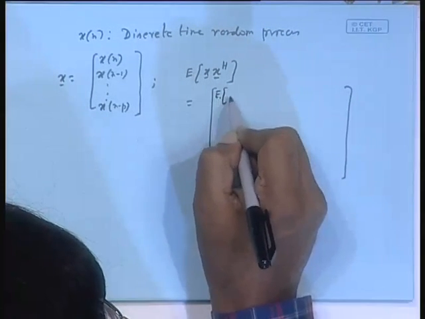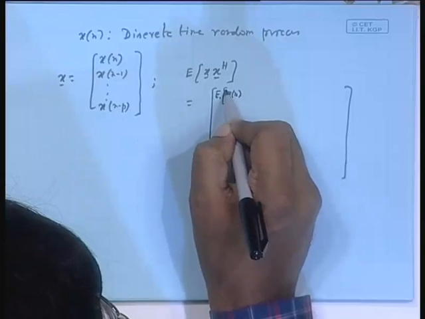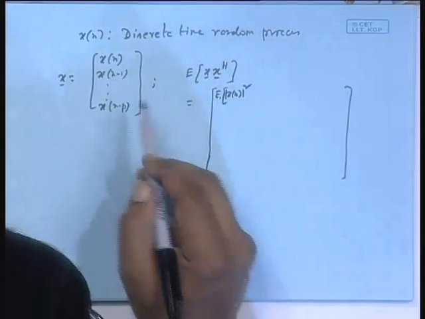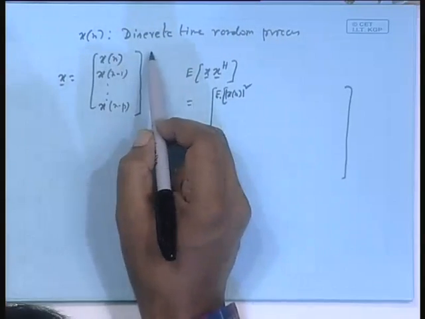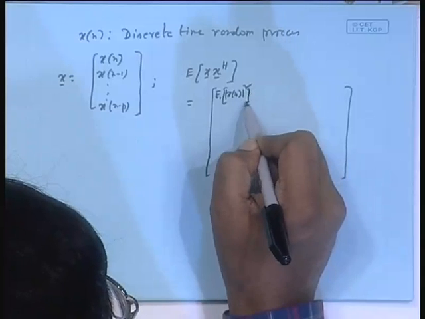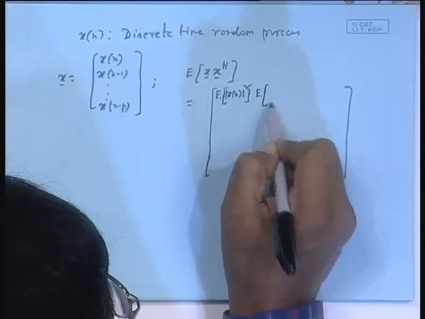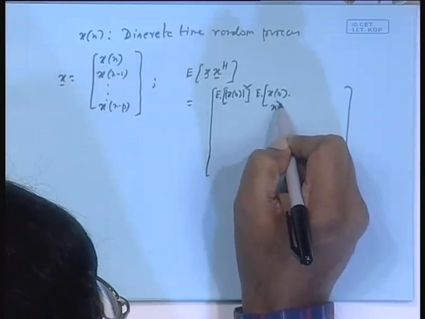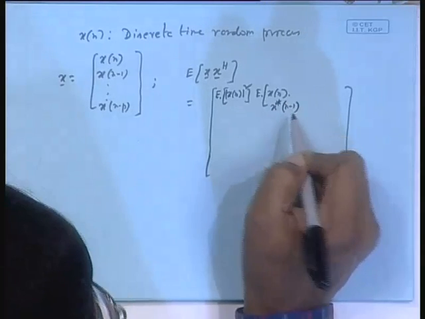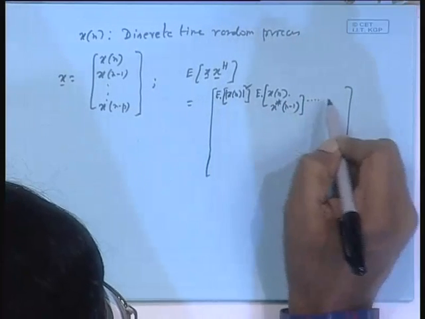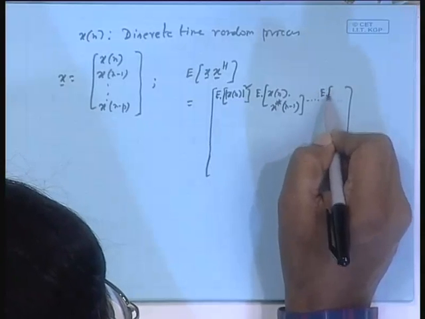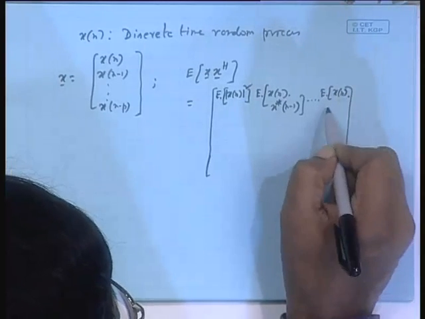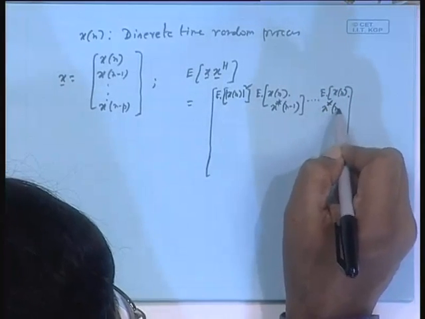First one will be mod xn square, isn't it? xn into xn. Then, this is a very important matrix, that is why I am doing it this way, xn into x star n minus 1, dot dot dot, E of xn x star n minus p.